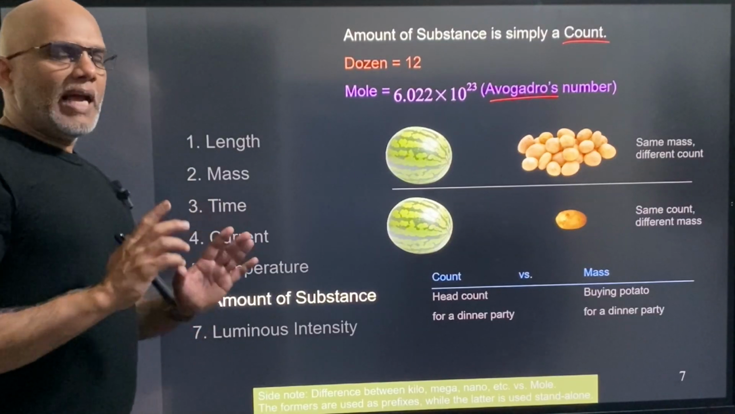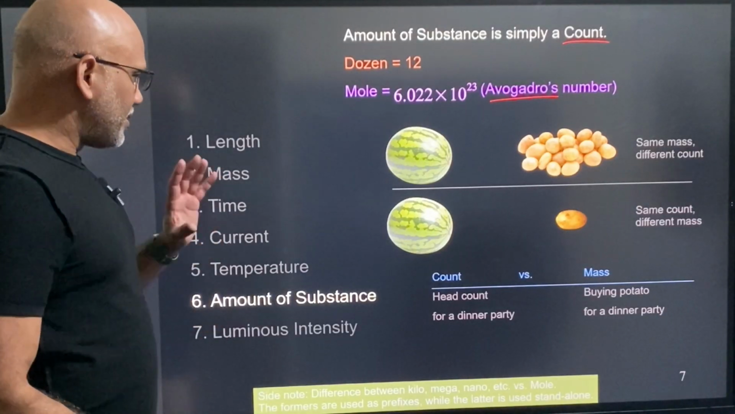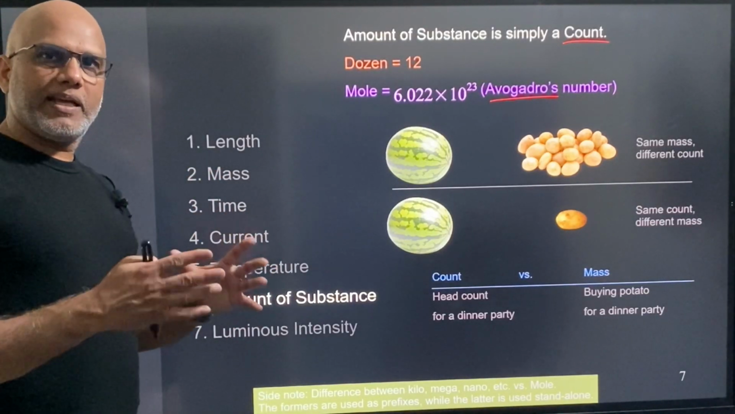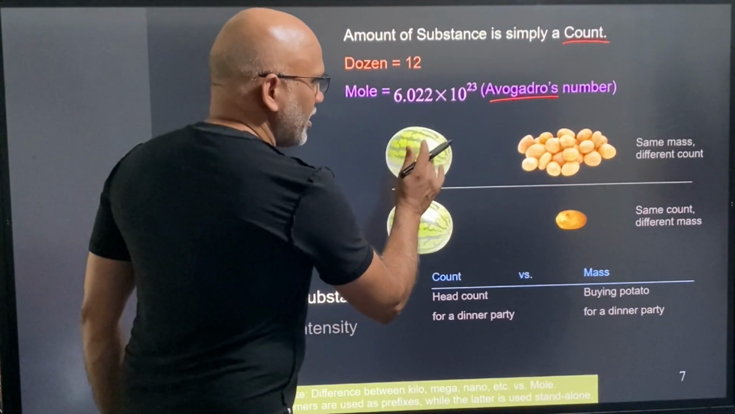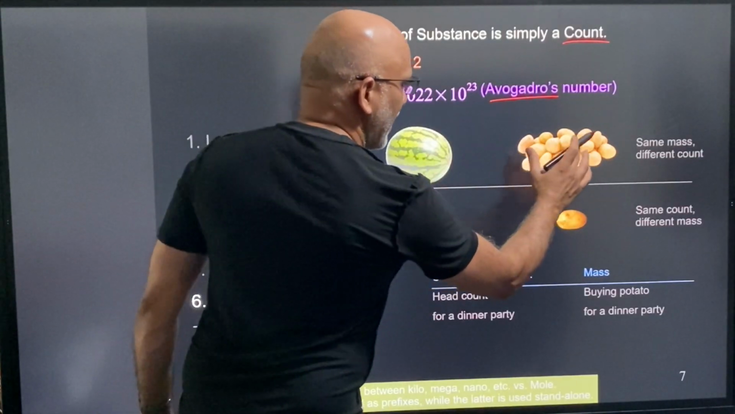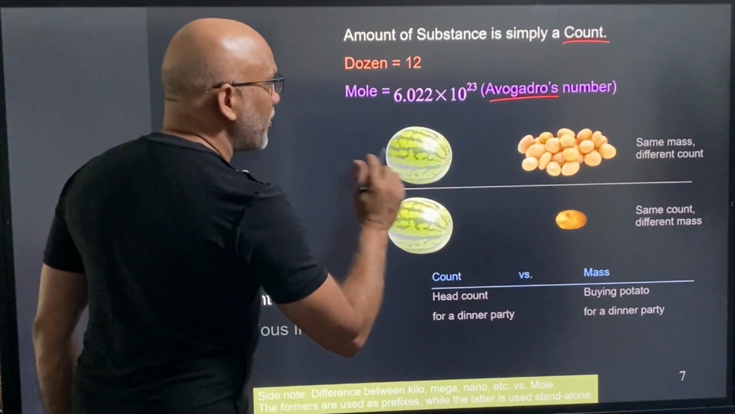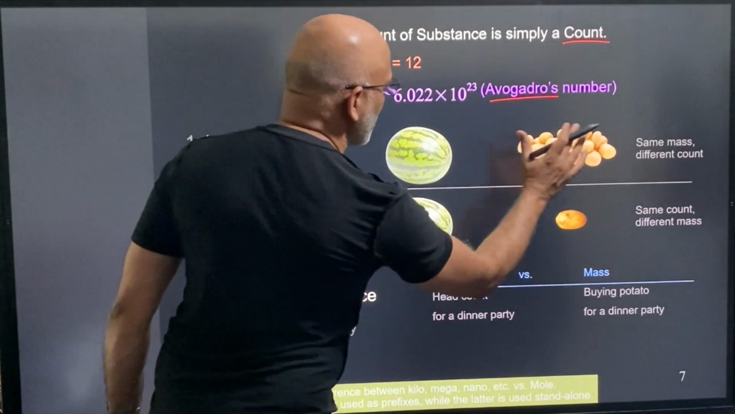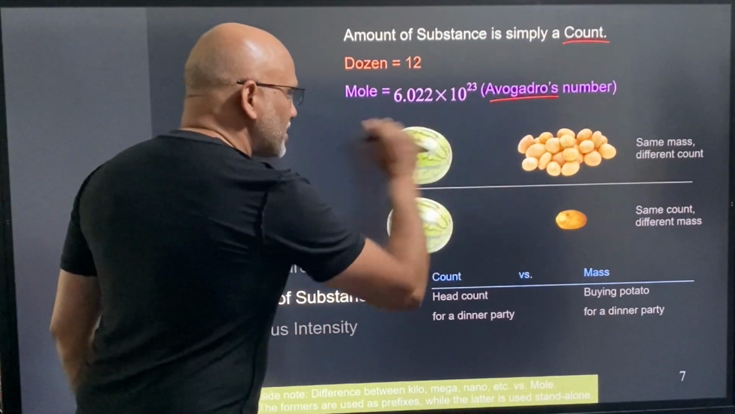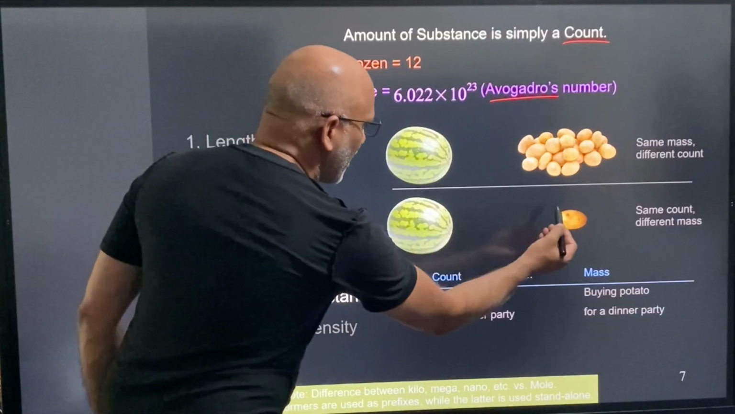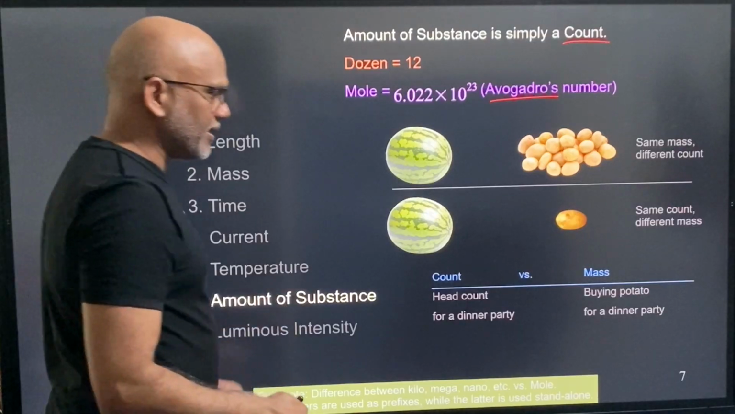But many times students are confused between amount of substance and mass, because they sound similar, but they are independent. All right, so here is an example. Here, I have one watermelon and some potatoes. They have the same mass. Let's say this is 3 kg, this is also 3 kg, but they have different count. Here I have only one watermelon, here I have maybe 25 to 30 potatoes, right? So they have the same mass, different count. Here is an example. I have the same count, one watermelon, one potato, but they have different mass. So as you can see, they are independent.